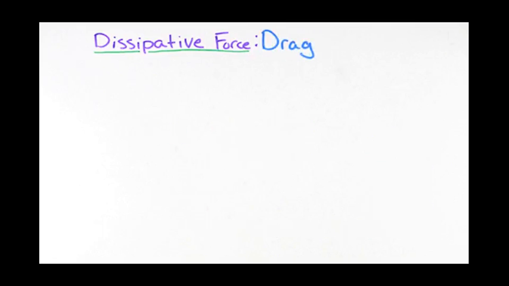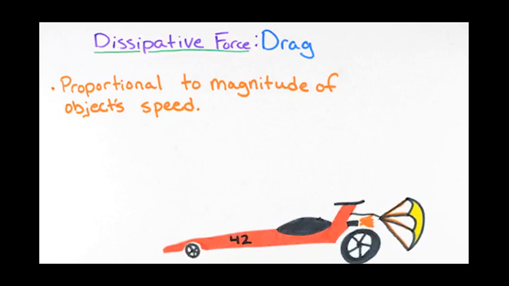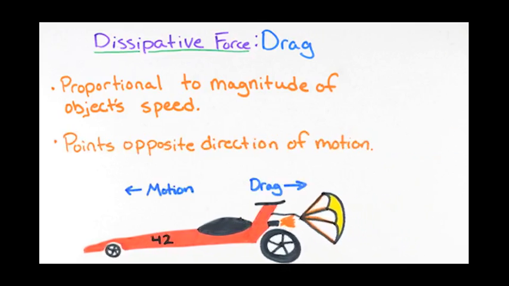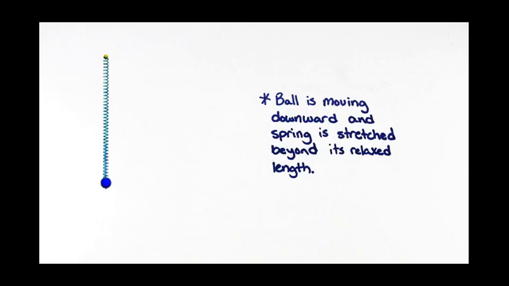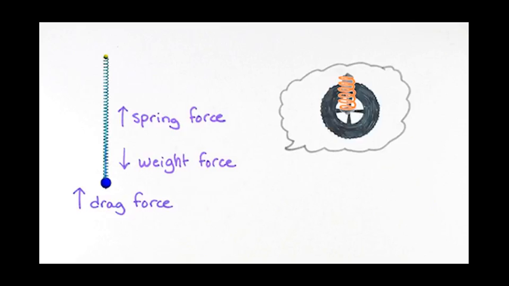The drag force we studied earlier is another example of a dissipative force. Recall that one way we could model drag is as a force that is proportional to the magnitude of the object's speed and oppositely pointed to the direction of the object's motion. Let's say we add this force into our spring mass model here, so that there are three forces acting on the mass: the weight force, the spring force, and the drag force. By the way, our spring mass model that includes drag describes approximately what happens in a device called a shock absorber, which is used to cushion the ride in vehicles.